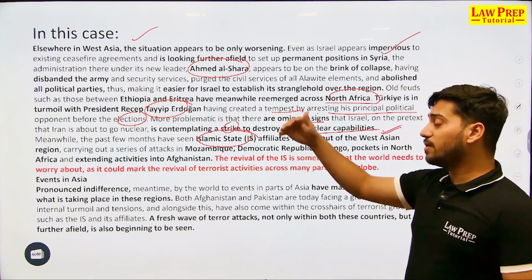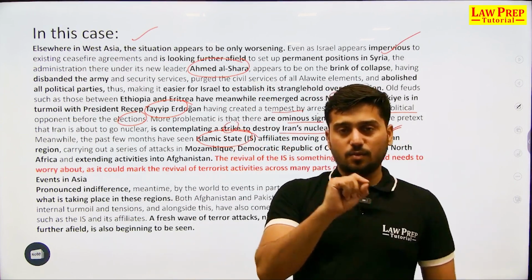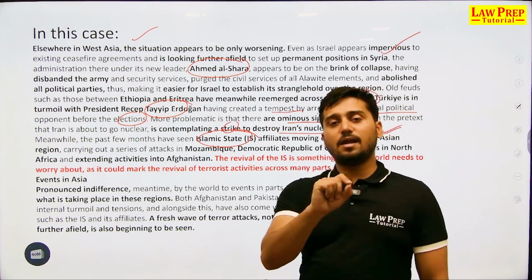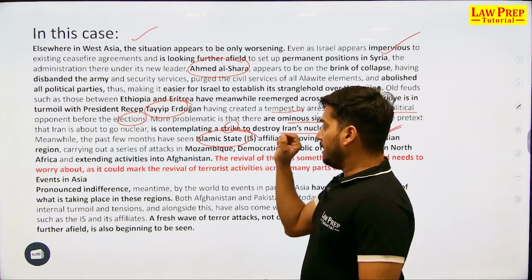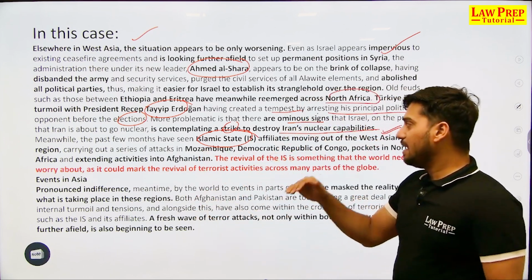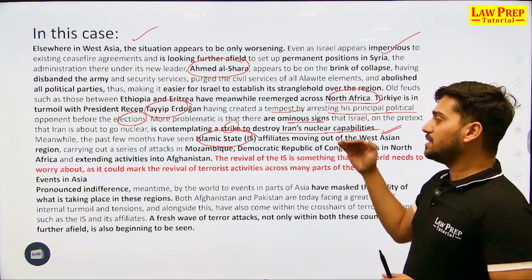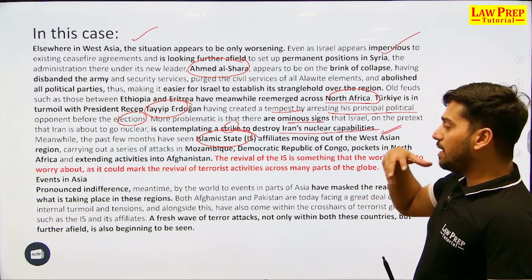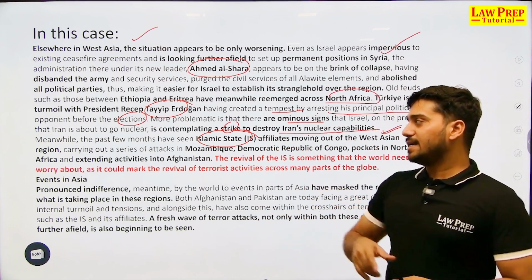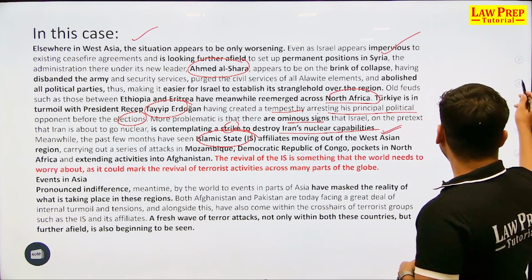In fact, the author goes on to further say that the recent attack in Pahalgam, where 26 innocent Indians were lost, right? 28 innocent lives were lost in Pahalgam, okay, is attributed to the rise of Islamic State, because the affiliations of Islamic State have moved out of West Asia, and they are planning a series of attacks in Mozambique, Congo, pockets of North Africa, extending their activities in Afghanistan, and as of now we can also see its offshoots in India.